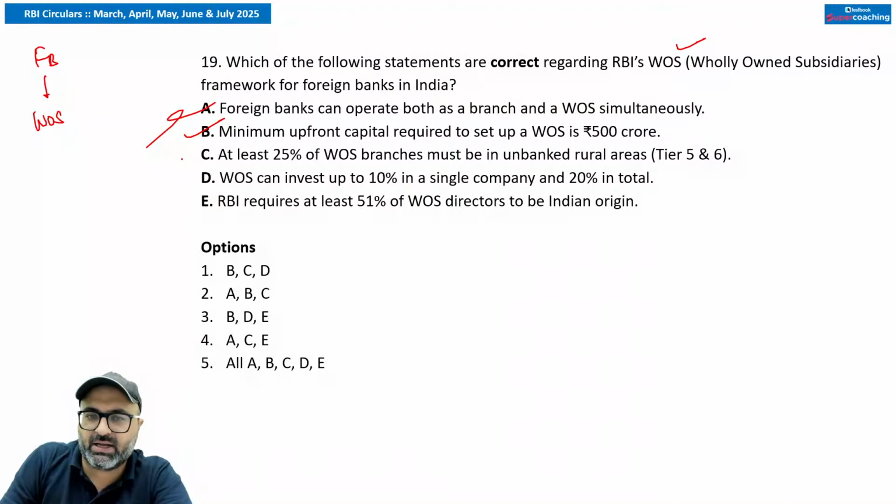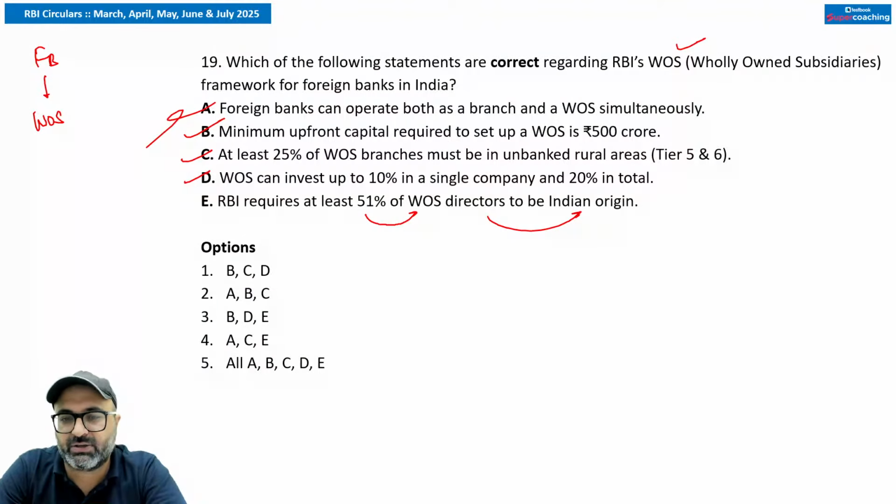So that is correct. A wholly owned subsidiary can invest up to 10% in a single company and a total of 20% in all the companies. That is true. RBI requires at least 51% of wholly owned subsidiary directors to be of Indian origin.